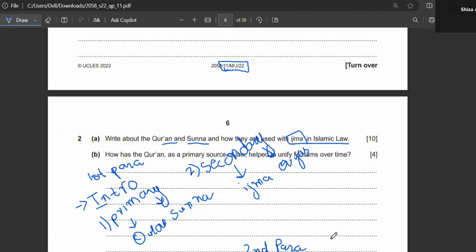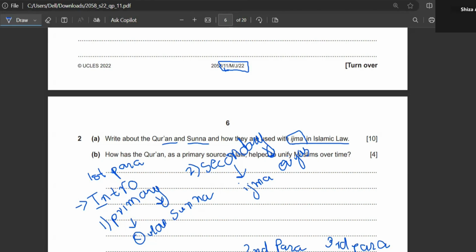And then in your third paragraph, these are not going to be brief paragraphs. These are very extensive paragraphs, okay? But the reasoning should come from your side. The explanation should come from your side. Then your third paragraph will have the Sunnah explanation, that what exactly Sunnah is. It is the practical application of the rulings that are derived from Quran.